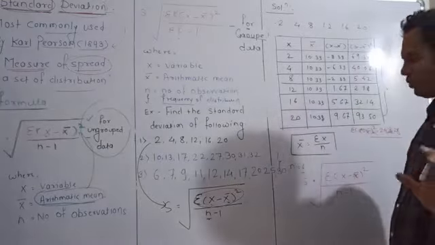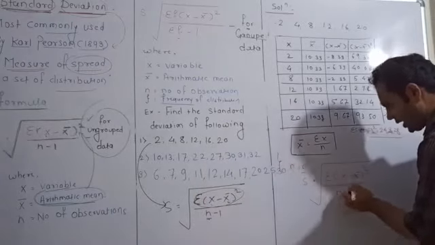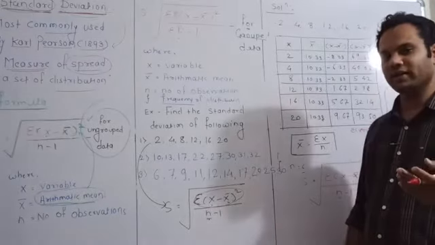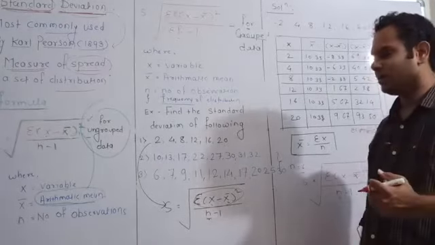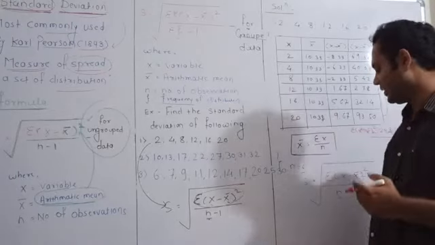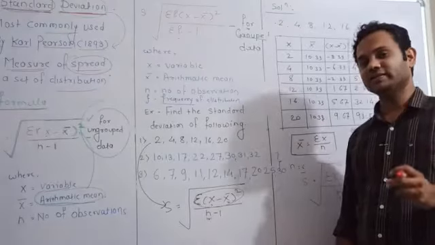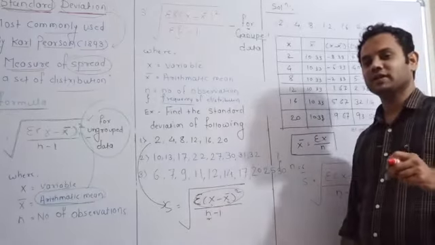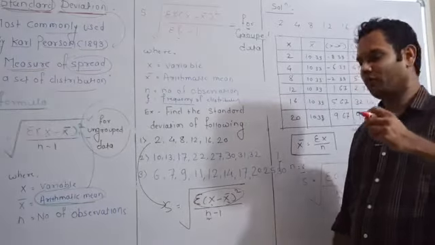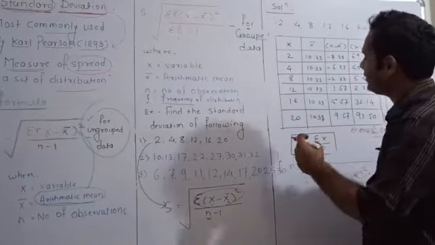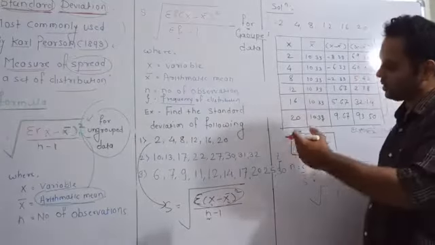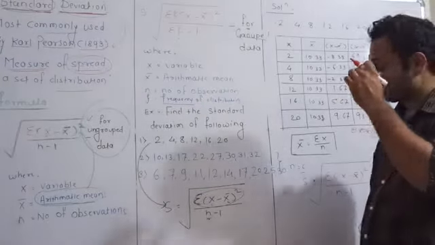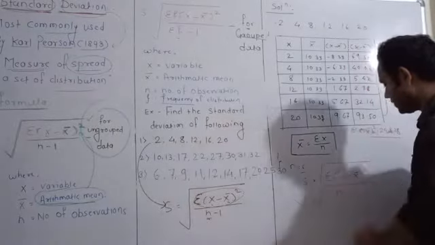You may find in some books that in the denominator it is given only n instead of n minus 1. So do remember this thing, when to use n and when to use n minus 1. According to some reference books, if your sample size is less than 30, then you should go for n minus 1, and if it is more than 30, then you should opt for only n. So obviously in our example the sample size is well below 30. Here only 6 observations are given, so we are going to use n minus 1.